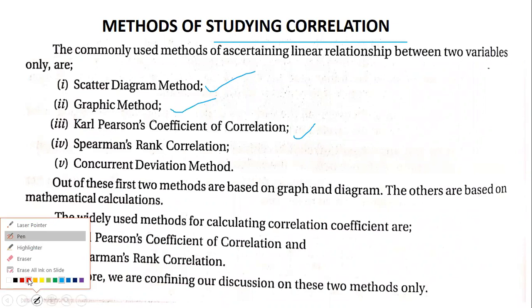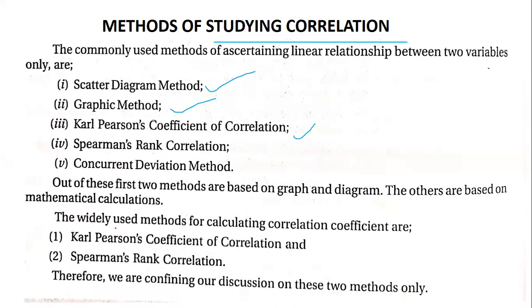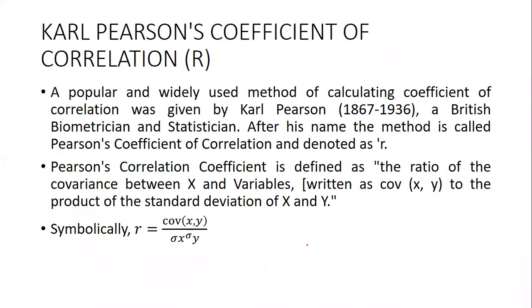Out of that, we'll be studying only few of them and not everything. Okay, and the major things that we have is Karl Pearson and Spearman rank. Rest of them we'll just see the introduction later. Clear? So first let us go to Karl Pearson's coefficient of correlation.